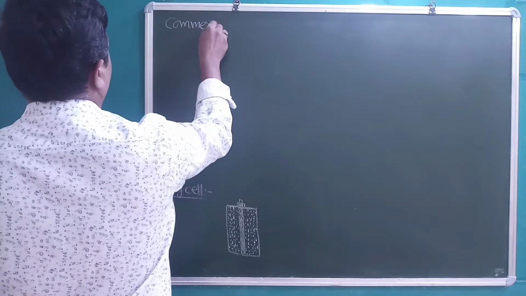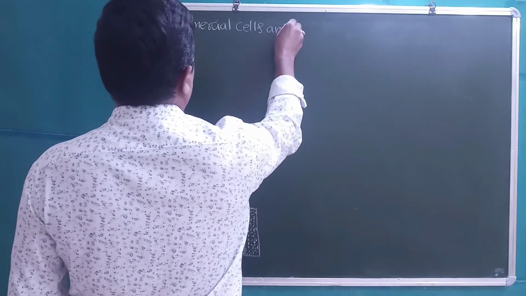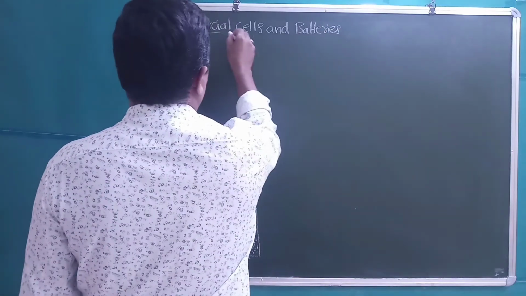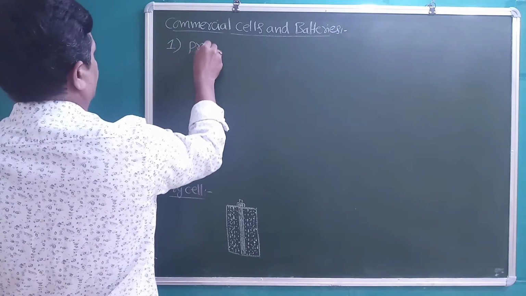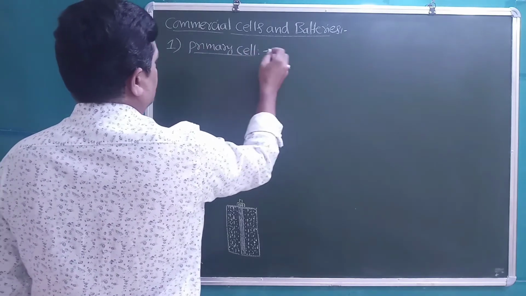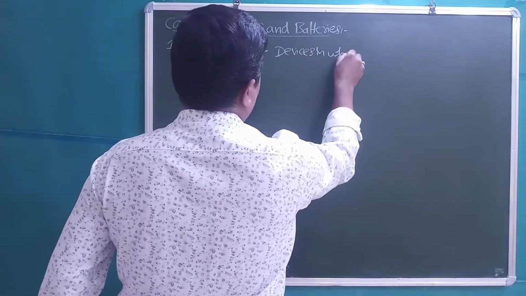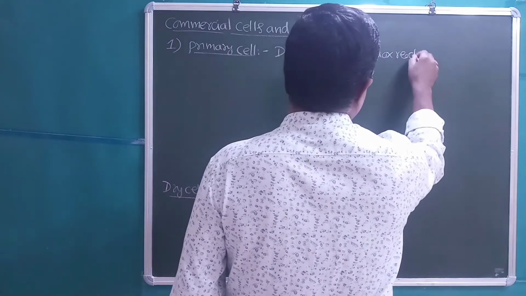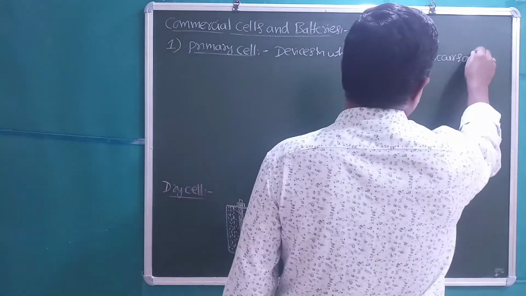Commercial cells and batteries. Primary cells are devices in which a redox reaction occurs only once.